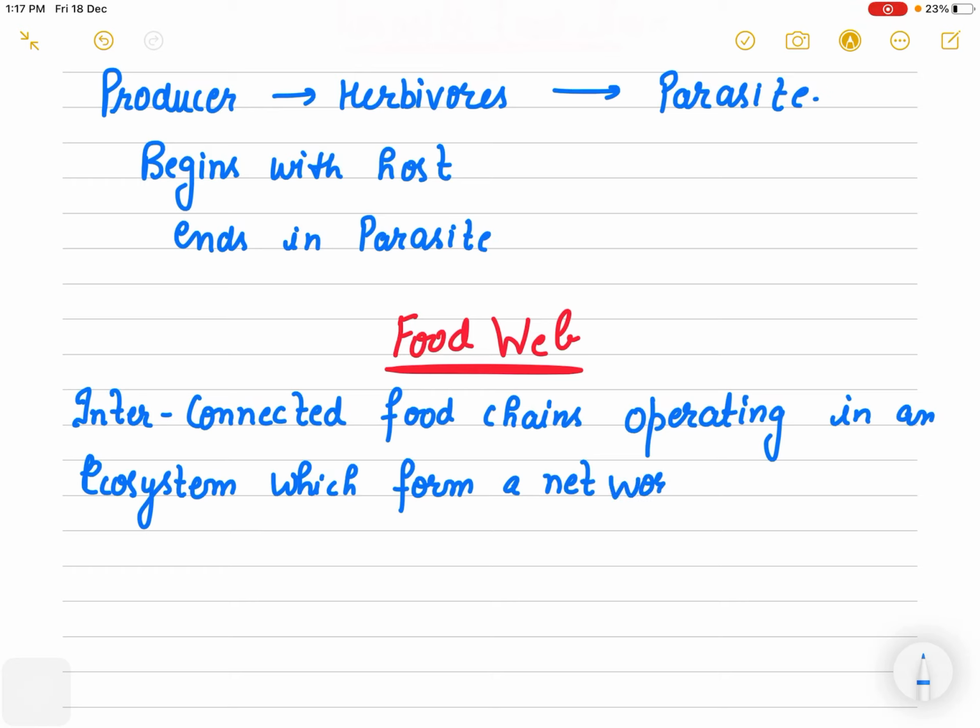of relationship between various species, right?